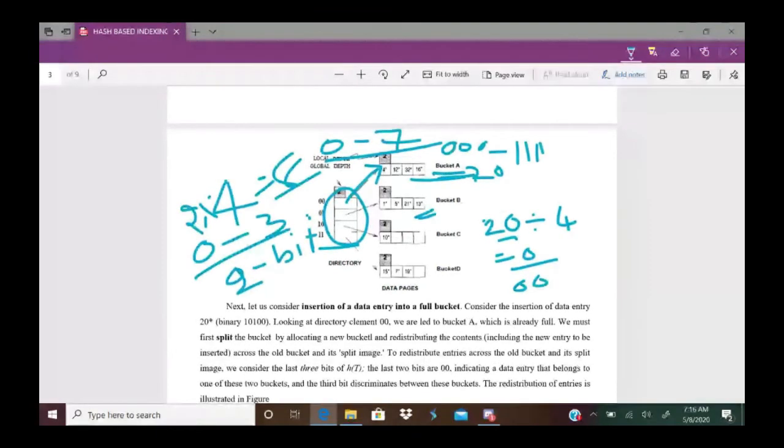If we double the directory, how many bits do we have to choose to distribute these entries? We have to choose 3 bits to distribute the entries. What is the first entry that you can see? 4.